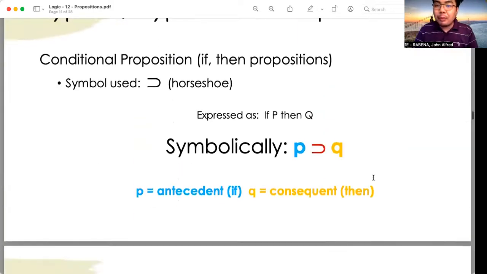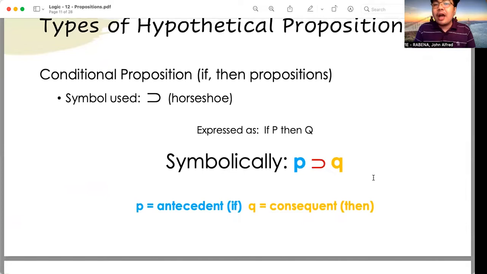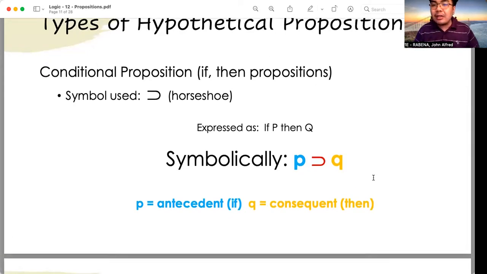How about conditional propositions? Conditional propositions are those propositions with the words if then. Okay, it connotes conditions that would indicate a consequence or an effect. Okay, there is a cause and effect, there is a condition or antecedent and a consequent. Okay, so we make use of the words if and then. Okay, so if we symbolically express it, it would be P horseshoe Q. Okay, the P is the antecedent, it is preceded by the word if, and Q is the consequent, which is preceded by the word then.